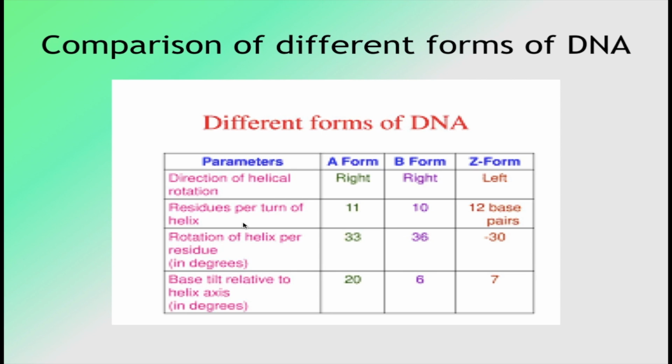There are 11 residues per turn of the helix in case of A form, 10 residues in case of B form, and 12 base pairs per turn of the helix in case of Z form. Now, rotation of helix per residue is 30 degrees in A form, 36 in B form and 30 in Z form. Base tilt relative to the helix axis, also in degrees, is 20 degrees in A form, 6 degrees in B form and 7 degrees in Z form.